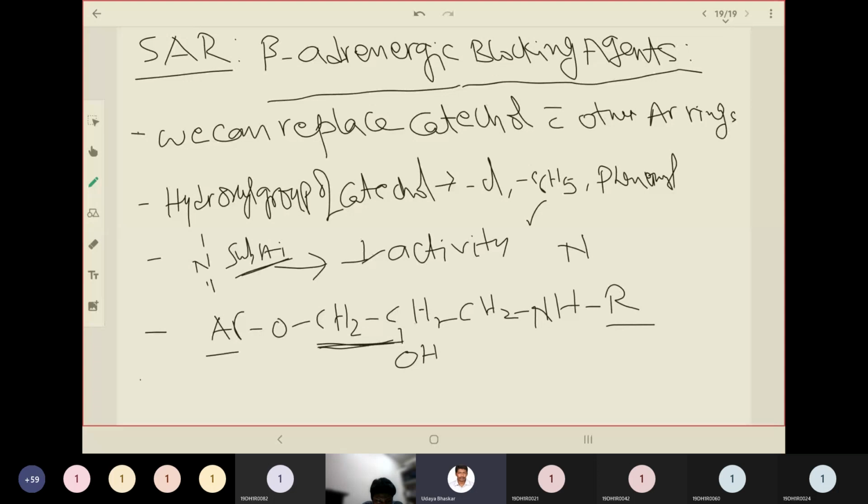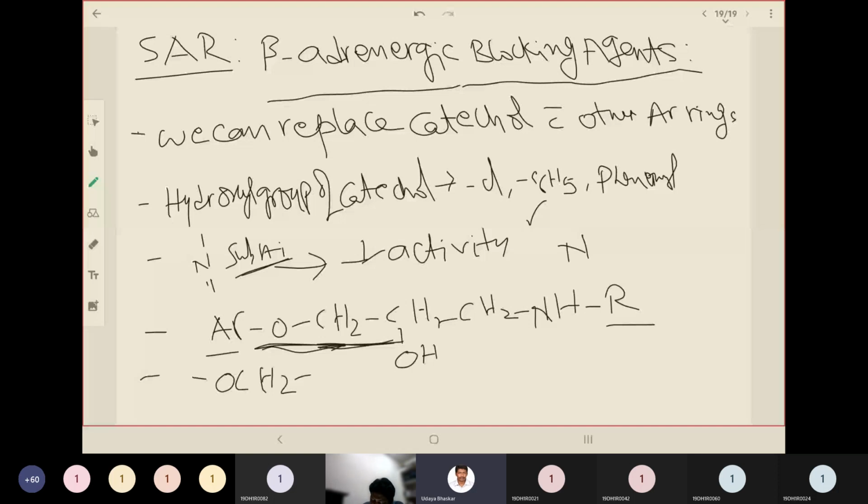And if you introduce an OCH2 group, as we did in aryloxy instead of arylethanolamines, between the aromatic ring and the ethylamine side chain. So earlier it was an arylethylamine side chain, right? If you add OCH2, that will become aryloxypropanolamines. Okay, that will actually enhance the beta blocking activity.